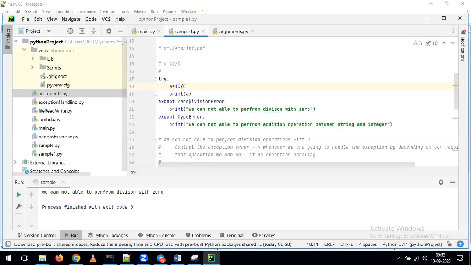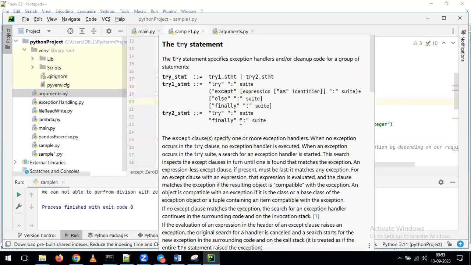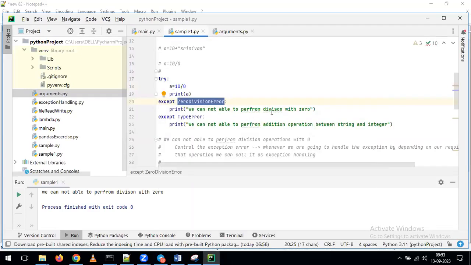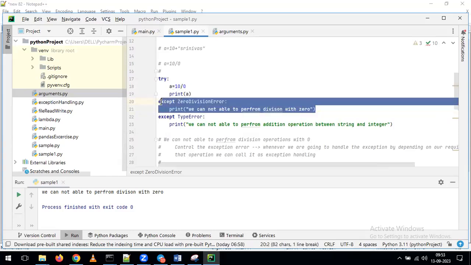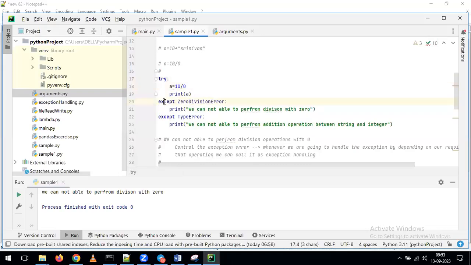Whenever we are going to get the zero division error, I have given the information that I want to catch that error. With that, I want to populate this kind of output. For that reason, as part of getting this error, it is coming to this block only. In this block, we gave the statement that we cannot perform division with the zero. For that reason, you are getting the output like this. Okay, this is the way we need to understand how we can control the exceptions depending on our requirement. As part of controlling, you can give the try keyword and except keyword.